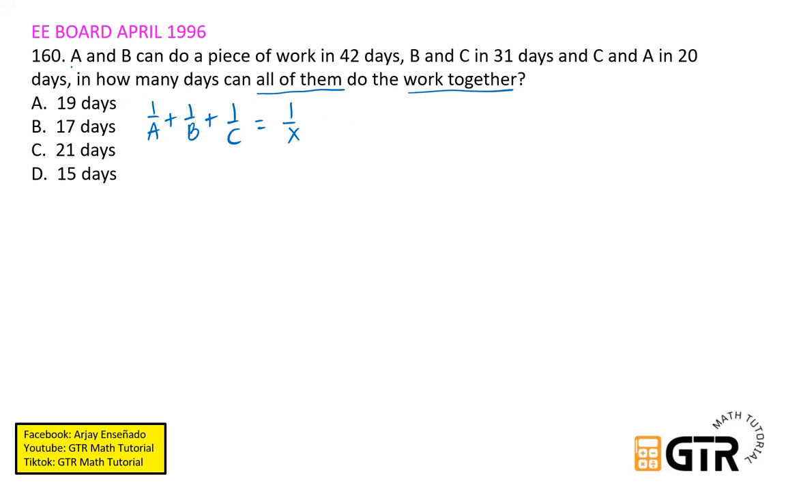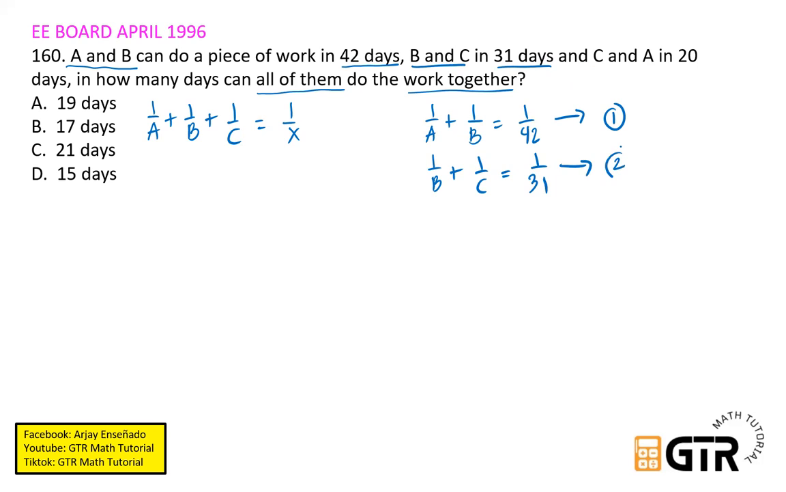Tapos kung mapapansin nyo A and B, ayan, A and B can do a piece of work in 42 days. So paano isulat yon? So that is 1 over A plus 1 over B equals 1 over 42 kasi together. So ito yung equation number 1 natin. And then we have B and C naman. B and C in 31 days. So therefore we have 1 over B plus 1 over C equals 1 over 31. So this will be equation number 2.